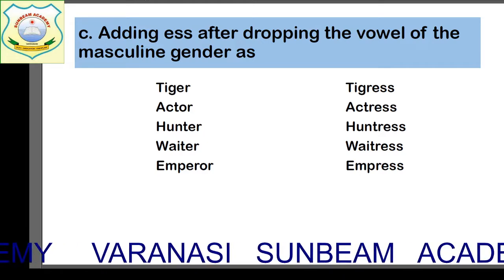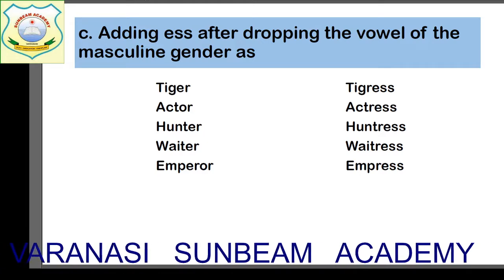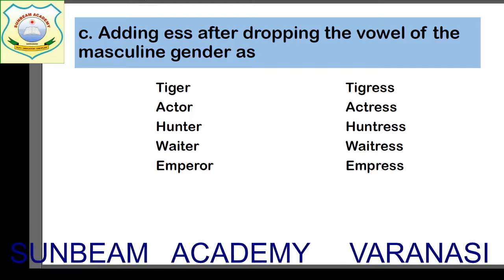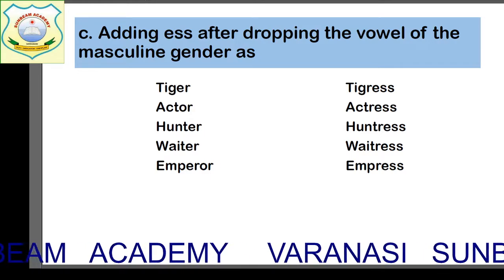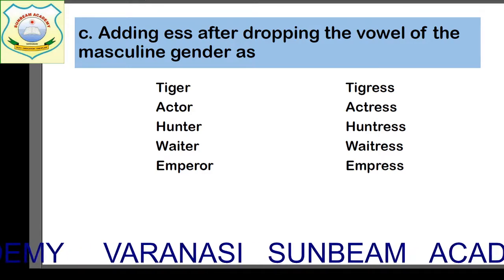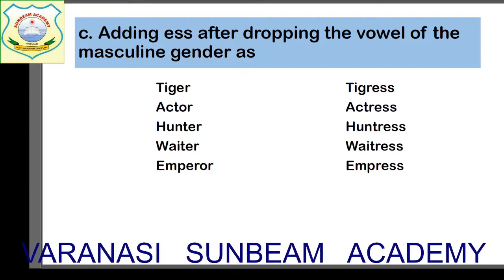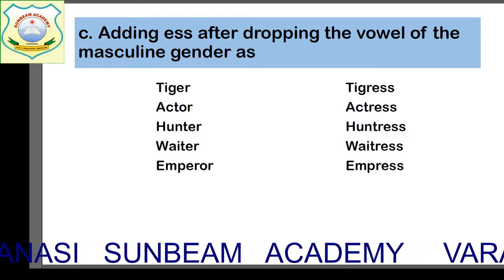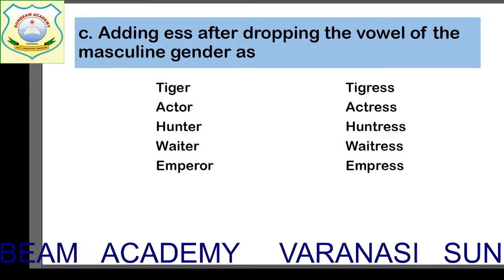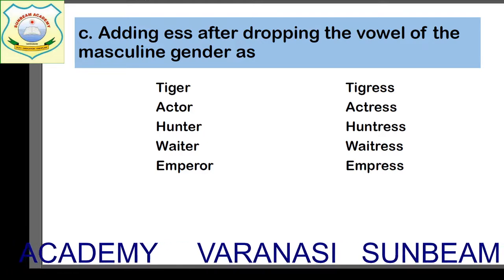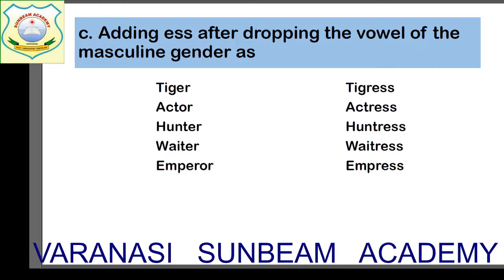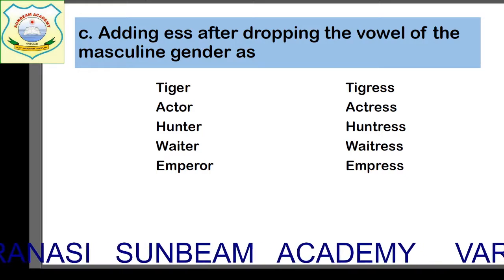The second one is actor. The spelling is ACTOR. But when we make its feminine gender and we add ESS, we omit O from actor and it becomes actress. The second one is hunter. The feminine is huntress. You can see E has been omitted and ESS has been added. The same is with waiter, waitress, emperor, empress. See, children. So there are more such examples.